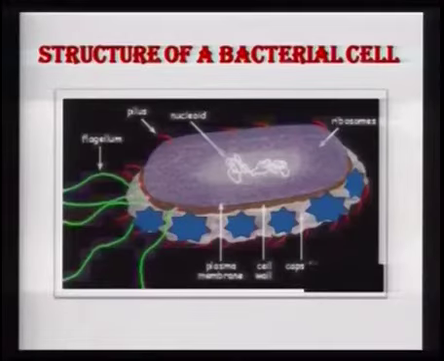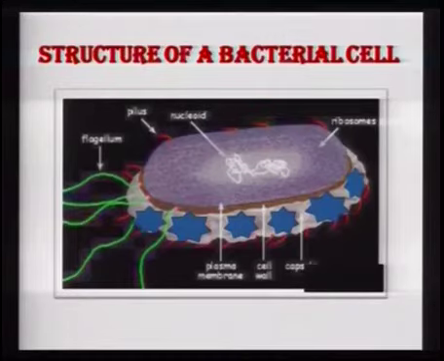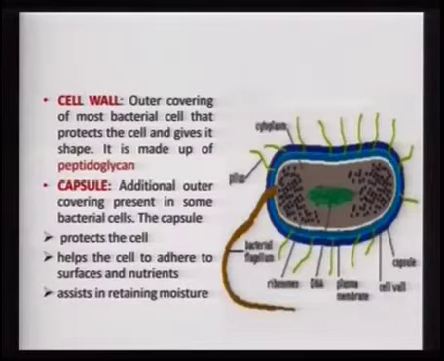As you can see here, it is a structure of the bacterial cell as a whole, where you find that the outer wall of the bacteria consists of a cell wall. The cell wall in case of bacteria is made up of peptidoglycan. Now this peptidoglycan is absent in the plants, because in the case of plants the cell wall is made up of cellulose, whereas in the case of fungi the cell wall is made up of chitin.